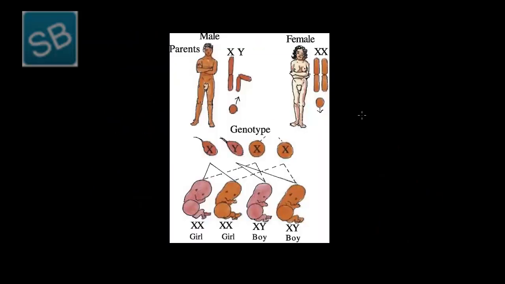This figure depicts the cross-fertilization between male and female, where depending on the sperm type, the mating between the two occurs and the resultant individual can be either a boy or a girl. Following it comes the second type of method, that is the XY female and XX male method.